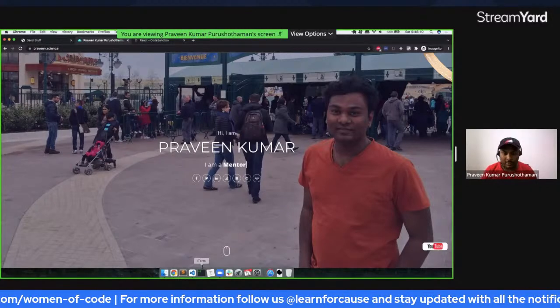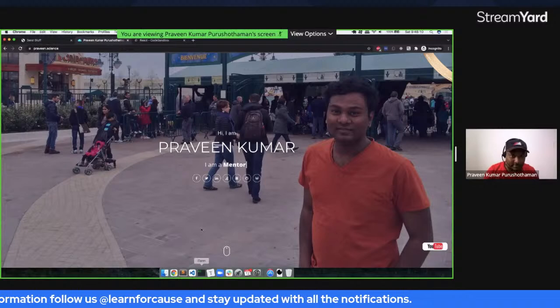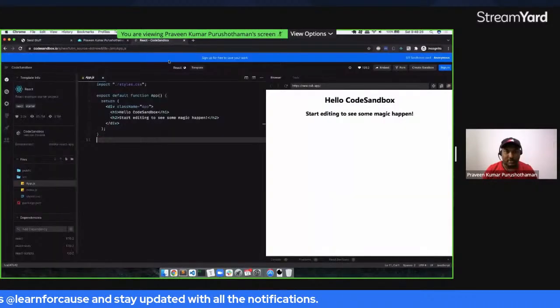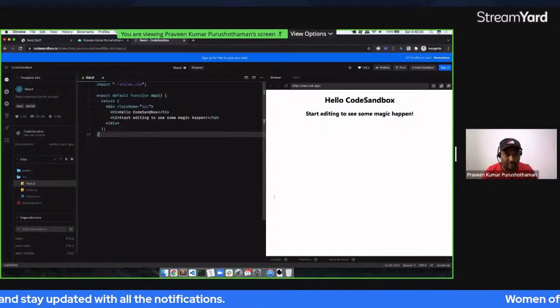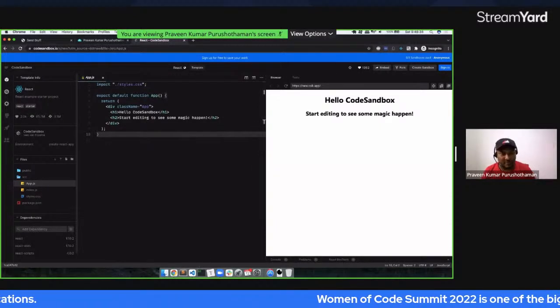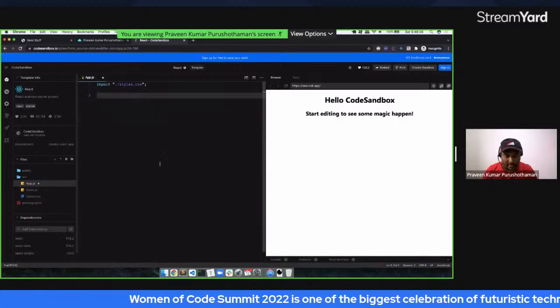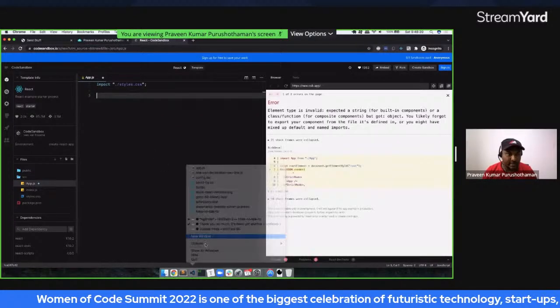Okay, so coming back to this one, we want to create something like this. We start with an empty page, and I'm going to convert this from a functional component into a class component. That is, I'm going to get rid of all these things in my VS Code.